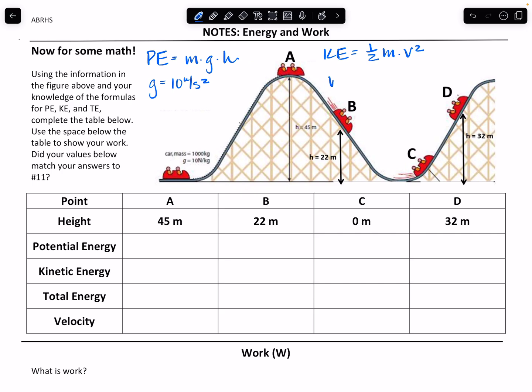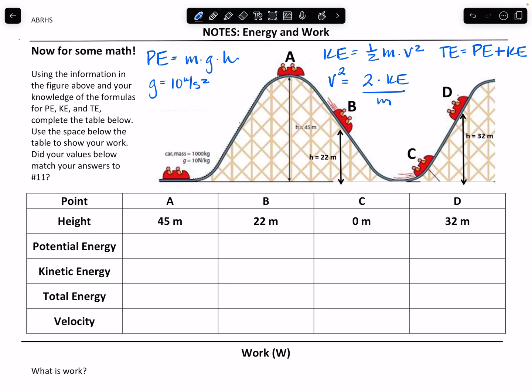So if we're solving for velocity, well, I should say velocity squared, that is going to be equal to 2 times the kinetic energy divided by the mass, and then we'll have to take the square root. And the total energy is going to be equal to the sum of the potential energy plus the kinetic energy at any one point throughout the ride.